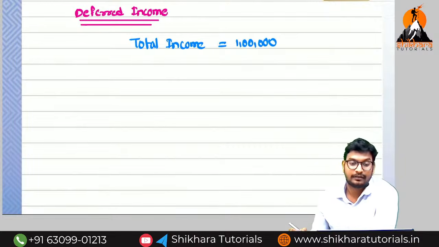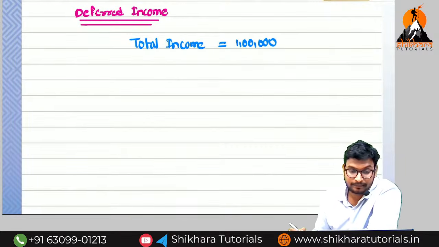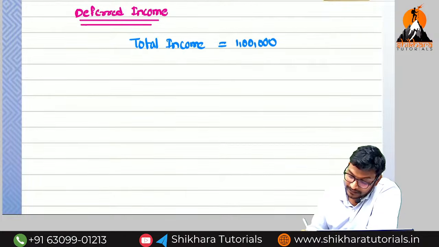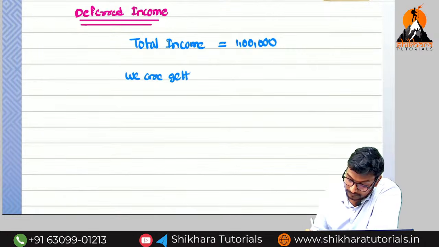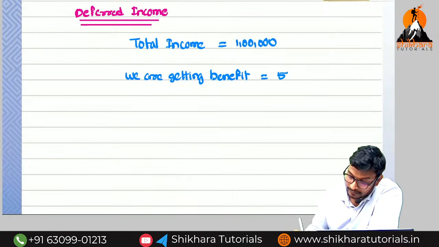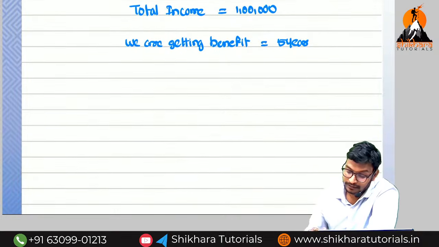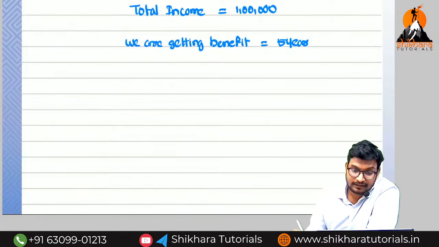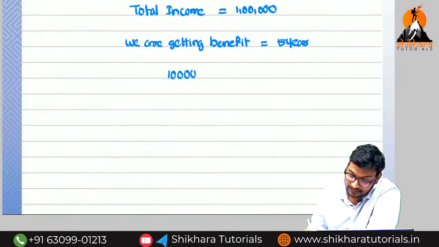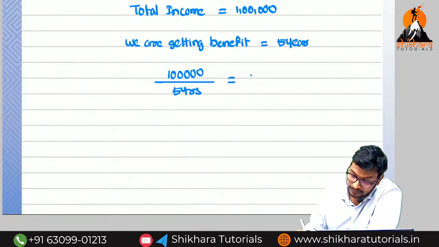But we are getting the benefit in 5 years. So this is called which type of income? Deferred income. Here the benefit is for 5 years, so we need to apportion this income over 5 years. What is the income for each year? 1 lakh divided by 5 years is equal to how much, ma? 20,000 per year is the benefit.